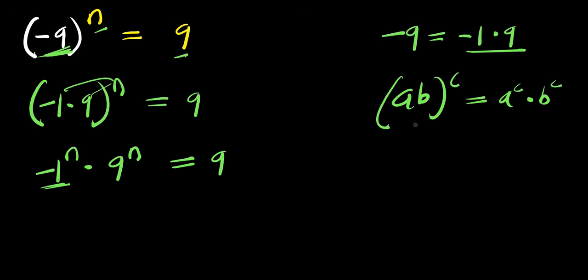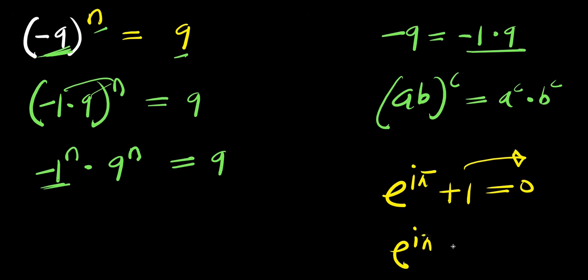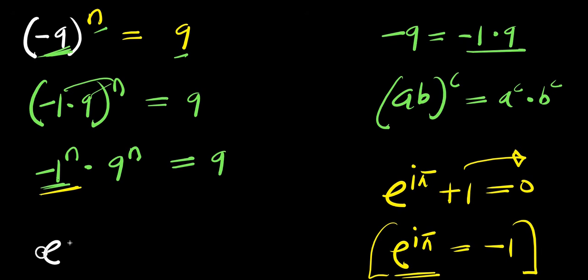So what we can do is to consider Euler's identity. If you have e to the power of i times pi plus 1, this equals 0. Now, I can decide to move this positive 1 over here. I have e to the power i times pi, and this equals -1. So, I'm going to replace this -1 here with e to the power i times pi.